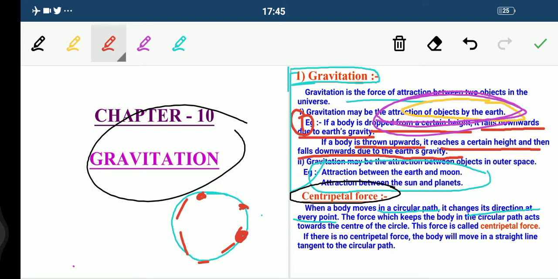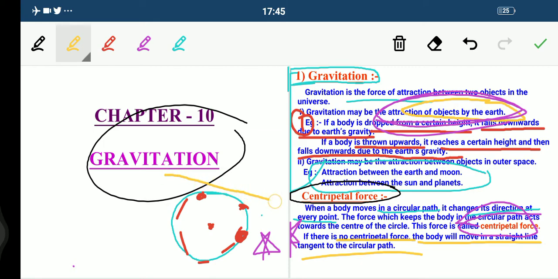The force which keeps the body in this circular path acts toward the center of the circle, and this is what we call centripetal force. Remember, a very important force. One more important thing: if there is no centripetal force, the body will move in a straight line tangent to the circular path. This is the circular path and this one is the tangent. But as there is a centripetal force, the body moves in a circular path. Remember this, it is very important. I hope I am clear.